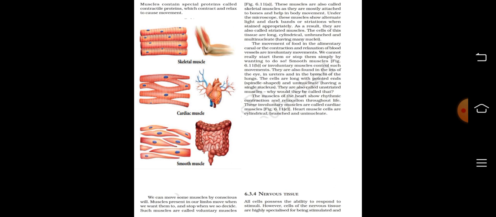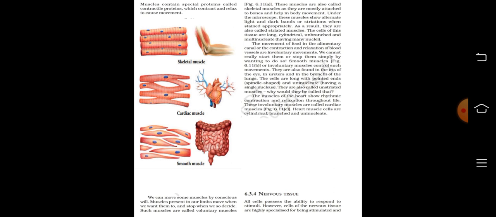The movement of food in the alimentary canal or the contraction and relaxation of blood vessels are involuntary movements. We cannot really start them or stop them simply by wanting to do so. Smooth muscles or involuntary muscles control such movements. They are also found in the iris of the eye, in ureters, and in the bronchi of the lungs. The cells are long with pointed ends and uninucleate. They are also called unstriated muscles.